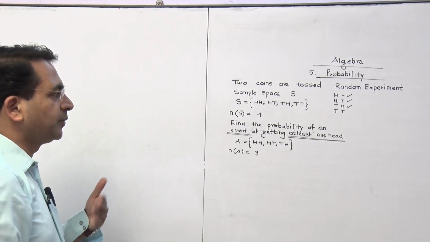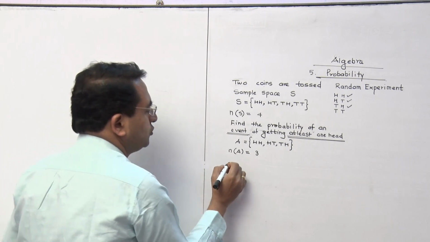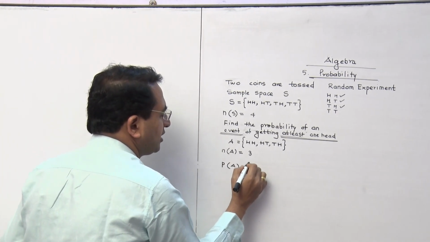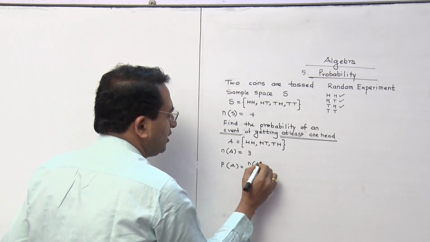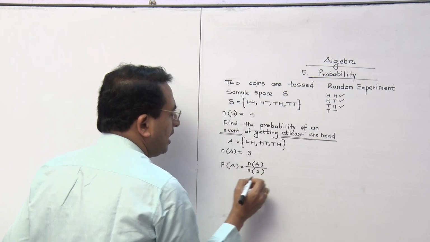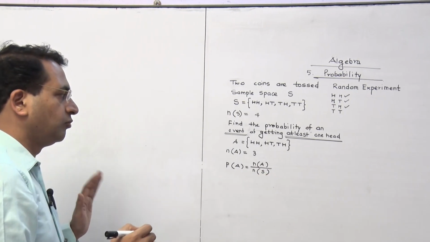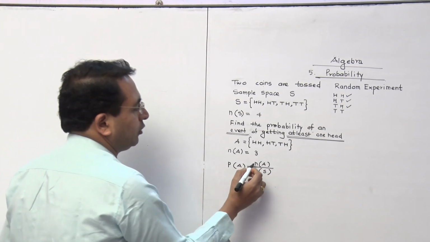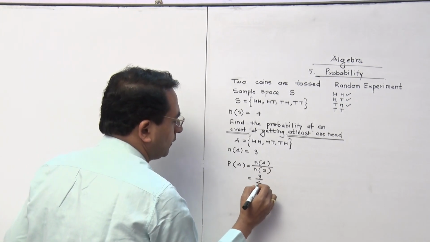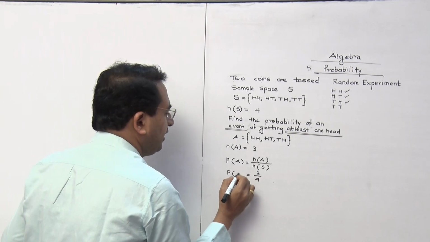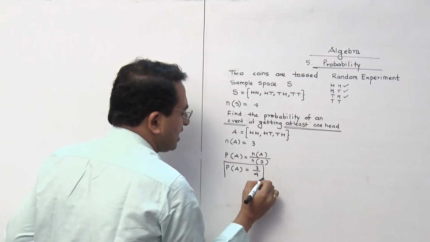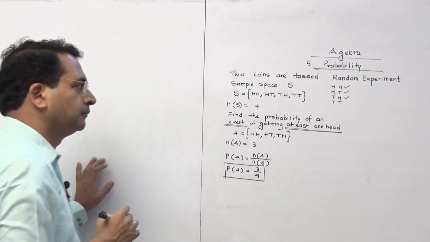And remember, this particular formula we are going to use every time. Probability of any event is nothing but whatever is your expectation upon whatever is your total outcomes. So that is always N of A upon N of S, and that's why the answer is 3 by 4. Probability of that event is 3 by 4. This is the answer of that question.